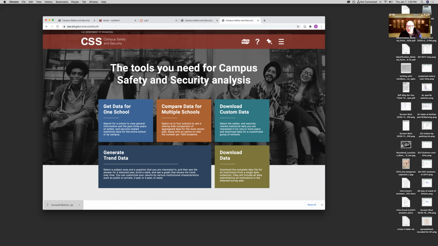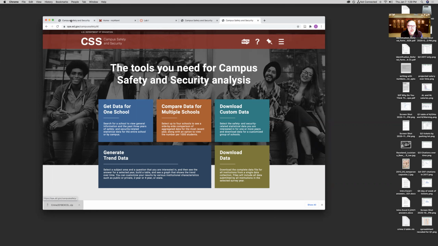So we're going to look at university disciplinary cases, and these are of three types: alcohol, it's actually liquor, drug, and firearm. And firearm is boring because there's only one or two cases of firearm violations at Miami University every year. But alcohol and drugs are interesting. So sorry about the talking. Let me get going here.